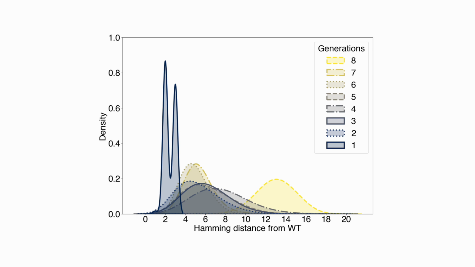However, looking at the distribution of Hamming distances of the sequences in each generation, we can see that the average Hamming distance in Generation 8 is significantly higher than other generations, meaning that the evolutionary algorithm was able to identify neutral variants at high Hamming distance from the wild type, despite being trained only on lower distance sequences.